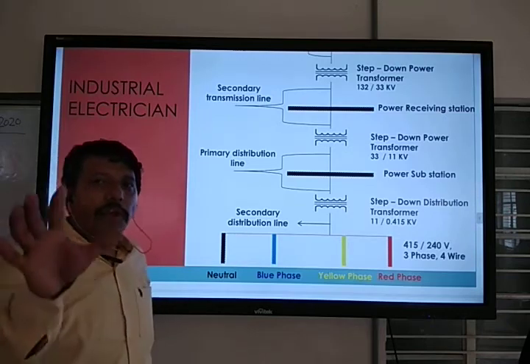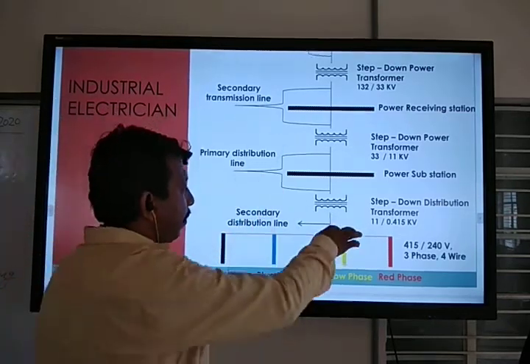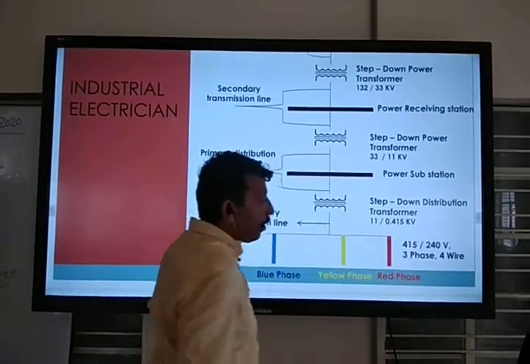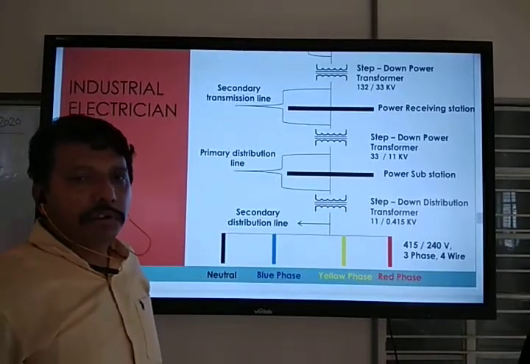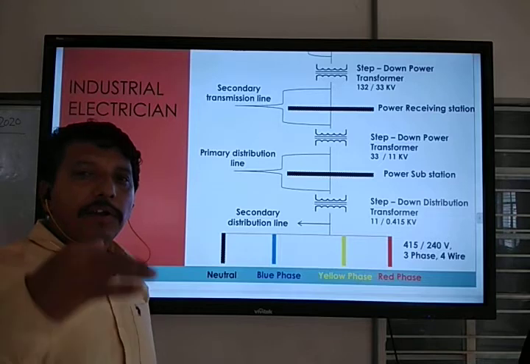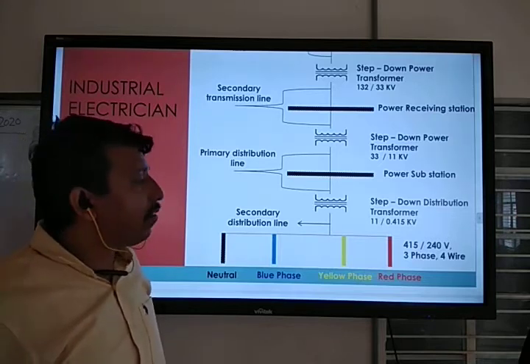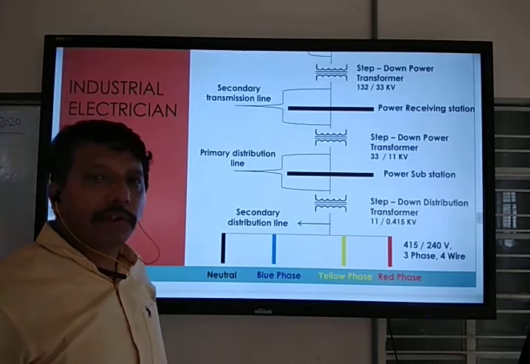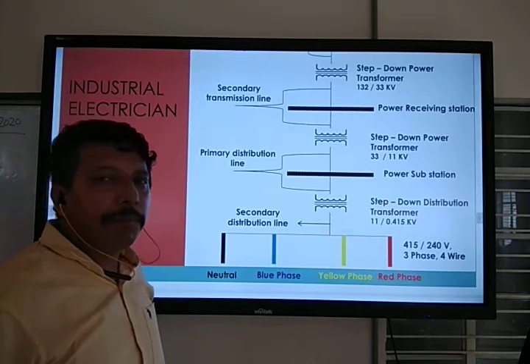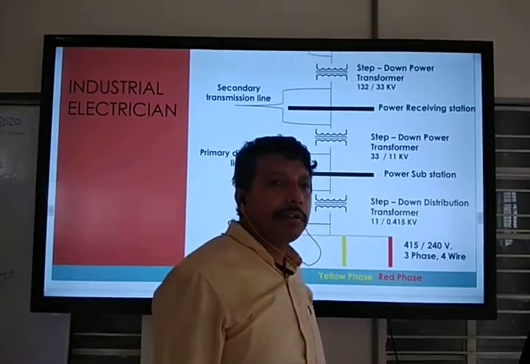This means three phase voltage is 415 volt, and single phase is 240 volt, as per your requirement. Which voltage do you want, single phase line or three phase line? Most industries use three phase.